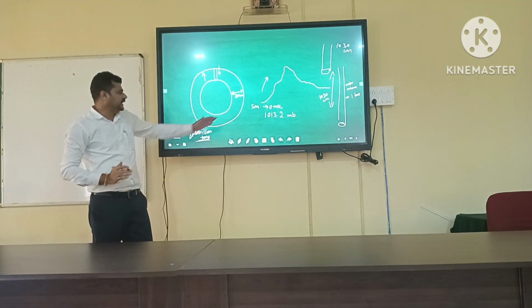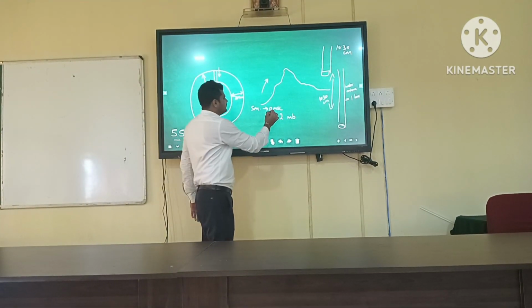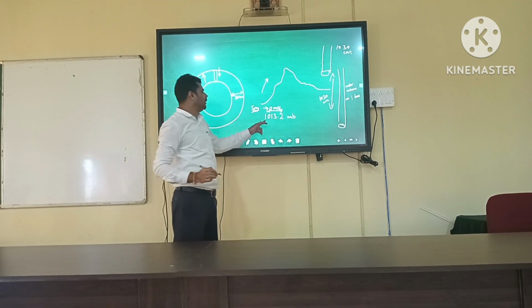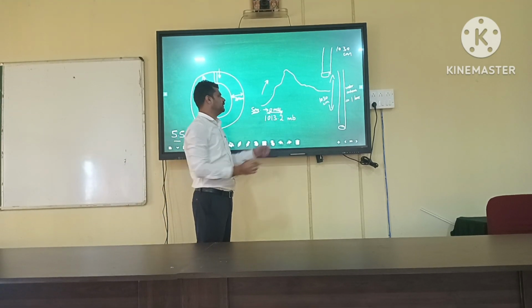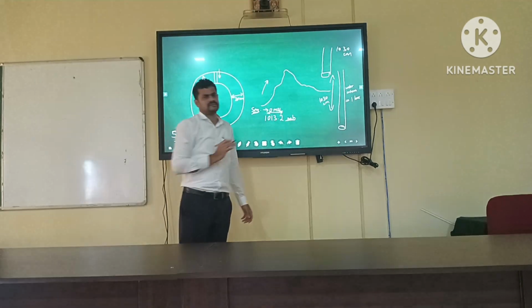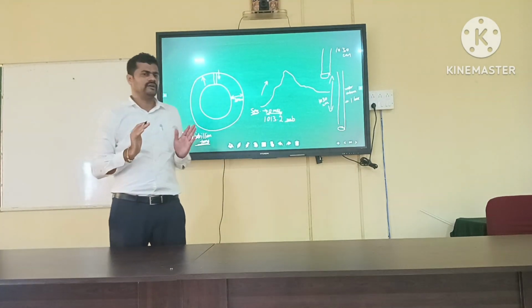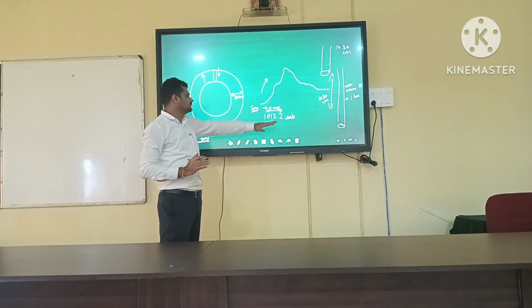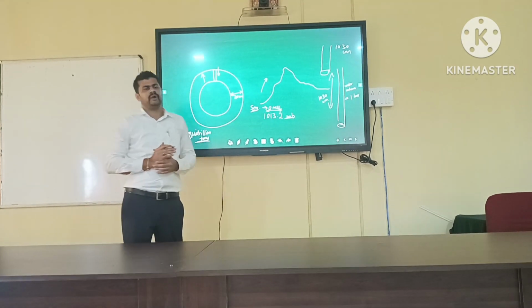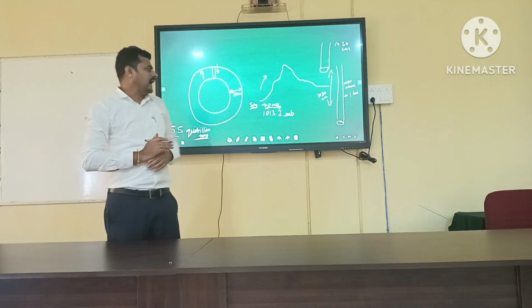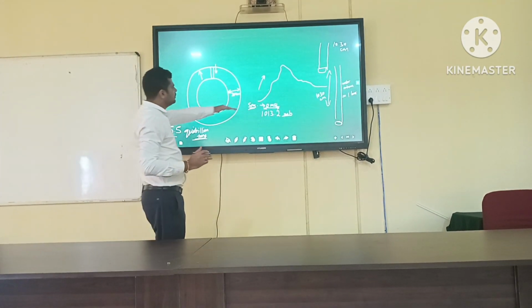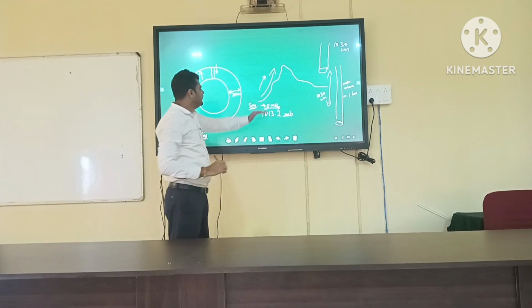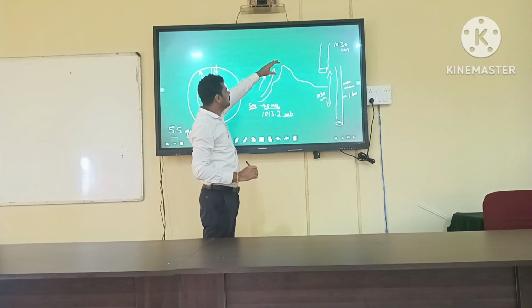Hence the air pressure near mean sea level, near the seashores, is 1013.2 millibars. This is constant. The majority of times, near the sea surface, it is 1013.2 millibars. As the elevation increases, this atmospheric pressure goes on decreasing.